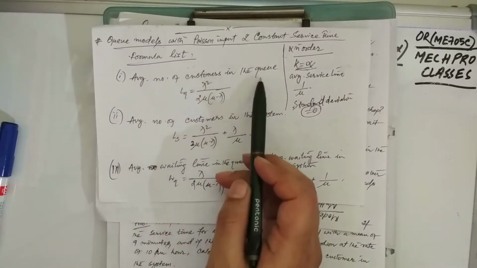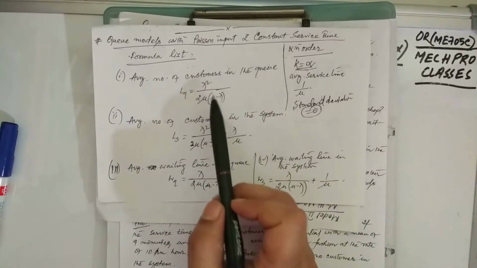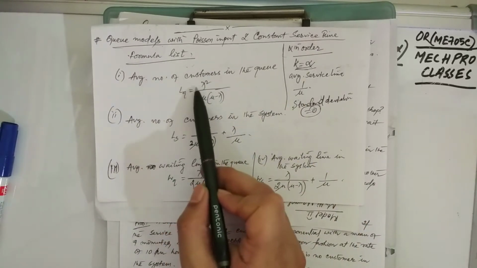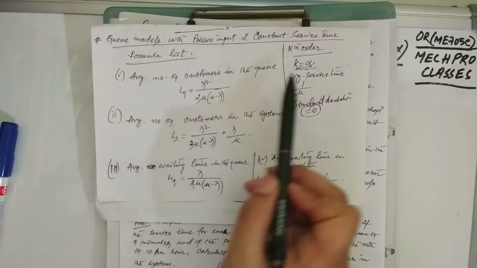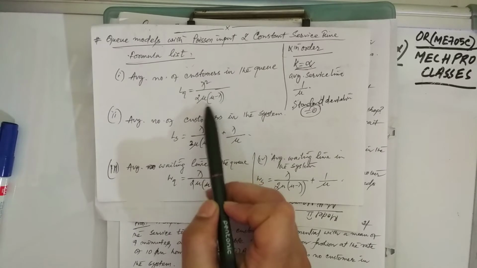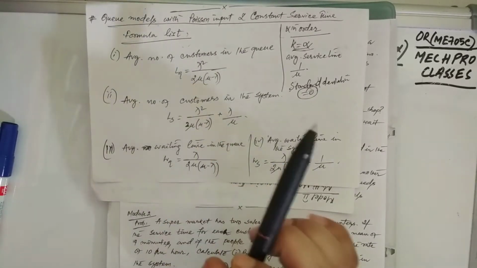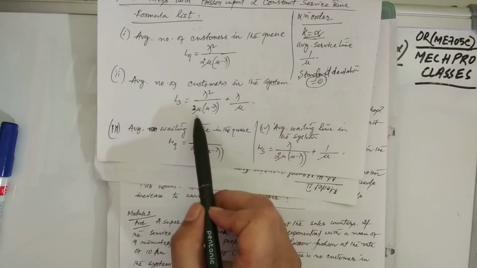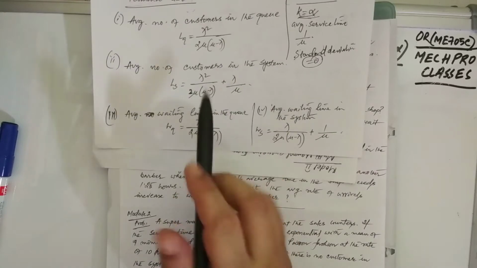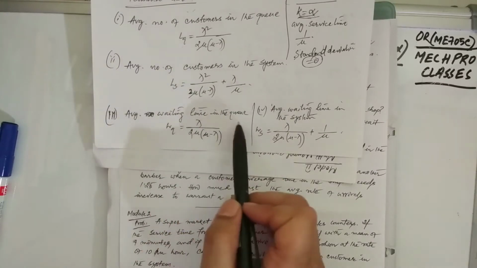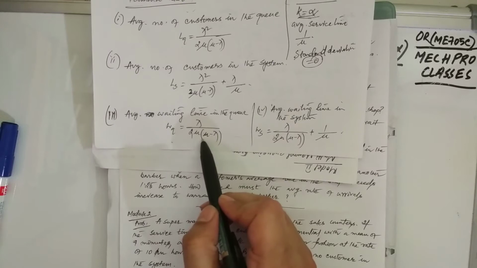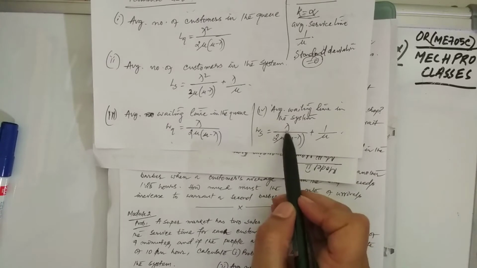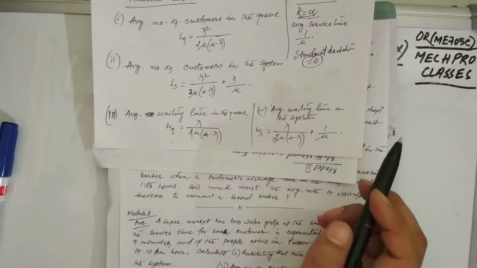So the average number of customers in the queue, LQ, is given by omitting the terms which have the k. In the previous model, they have the k plus 1 by 2k, so you just omit the k terms. So you get lambda square by 2 mu into mu minus lambda, similar to model 4. The average number of customers in the system, LS, is lambda square by 2 mu into mu minus lambda plus lambda by mu. The third one is the average waiting time in the queue, WQ, lambda by 2 mu into mu minus lambda. The average waiting time in the system is WS equal to lambda by 2 mu into mu minus lambda plus 1 by mu.